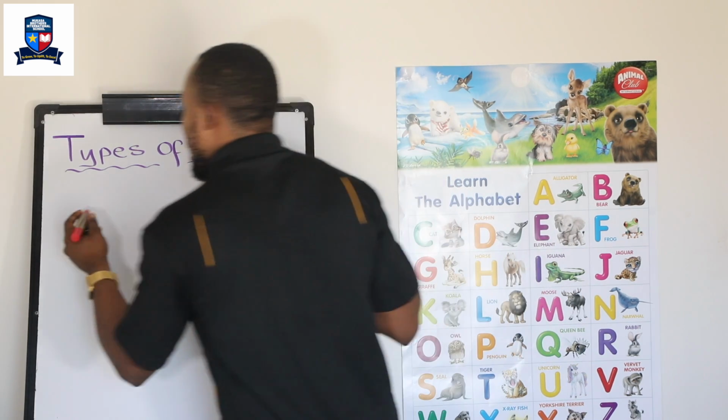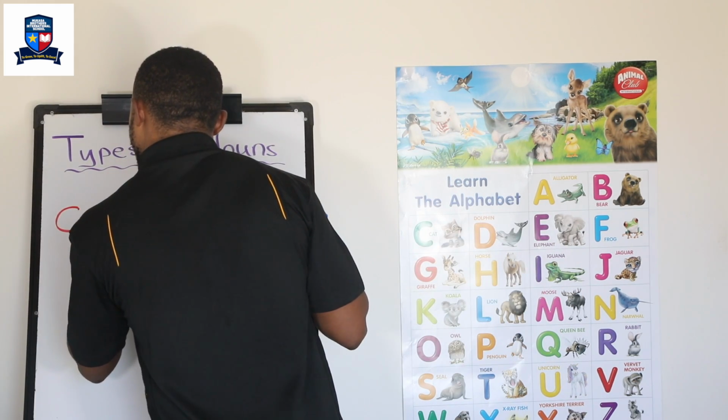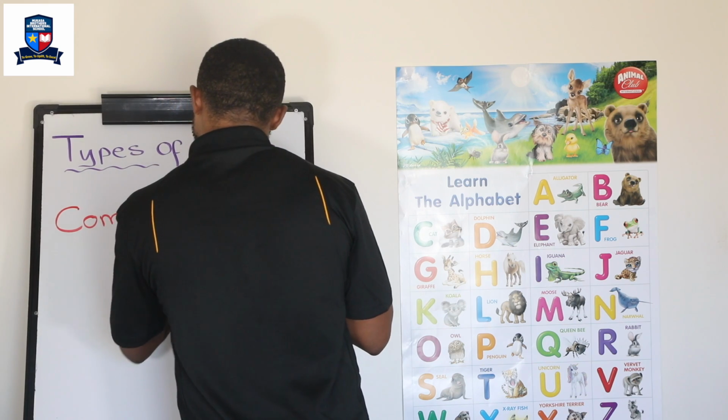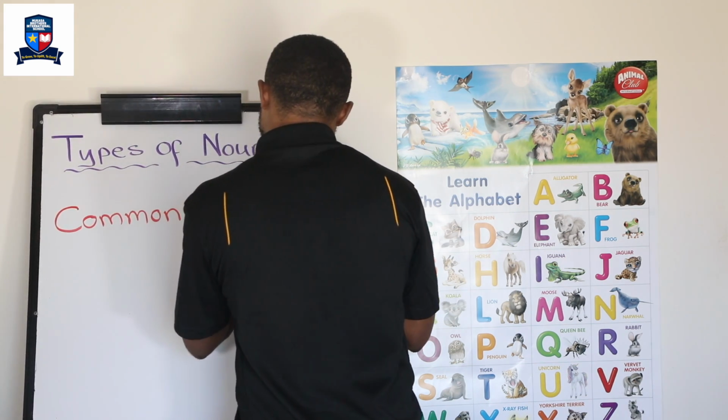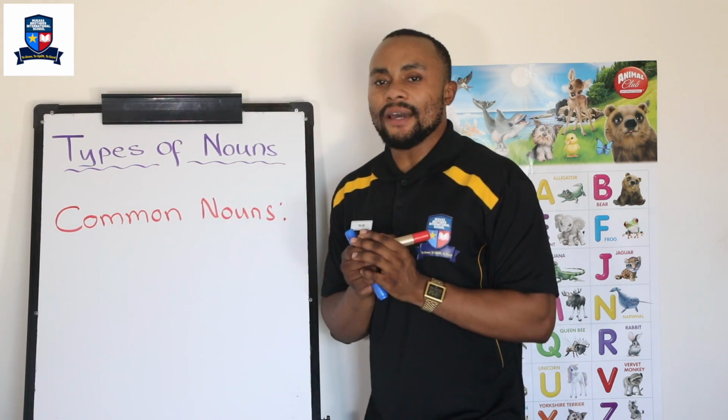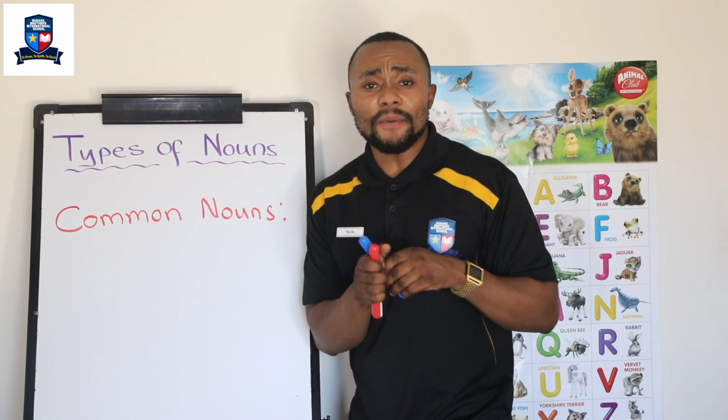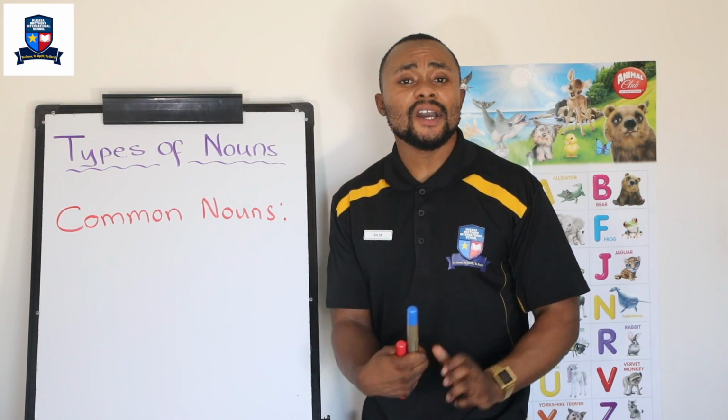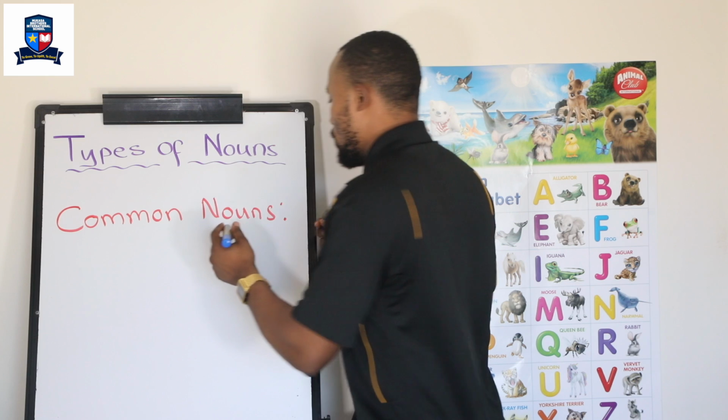I'm going to write it here. Common nouns. Very good. So common nouns. Let's have a look. For example, a good example of this is woman. Okay? Woman.